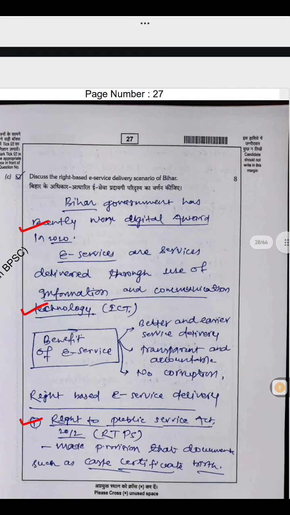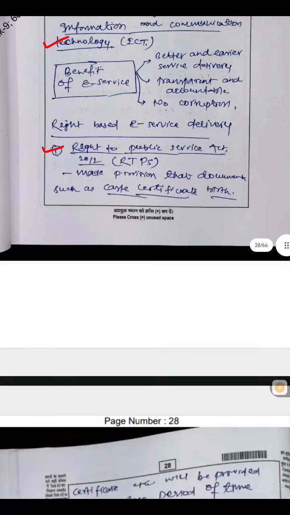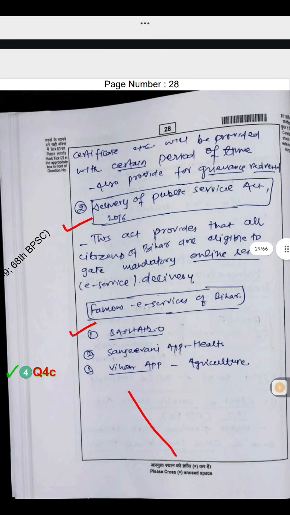Describe the right-based e-service delivery scenario of Bihar. Bihar government has recently won Digital Award in 2020. E-services are services delivered through use of information communication technology. Benefit of e-service: better and easier service delivery, transparent and accountable, no corruption. Right-based e-service delivery. Right to Public Service Act 2011 made provision that documents such as caste certificate, birth certificate, etc. will be provided within a certain period of time. Also provides for grievance redressal.